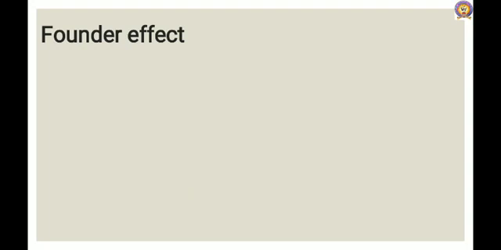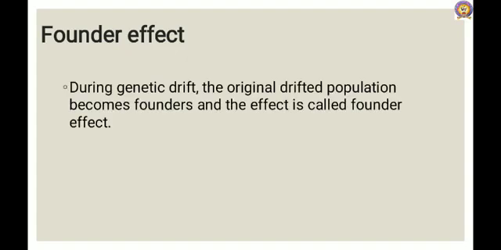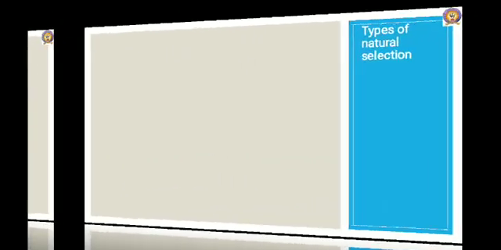And the next one is the founder effect. During genetic drift, the original drifted population becomes the founders, and the effect is called the founder effect. The next is the types of natural selection.